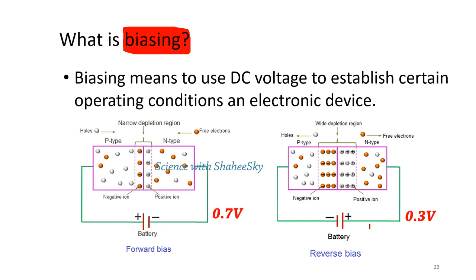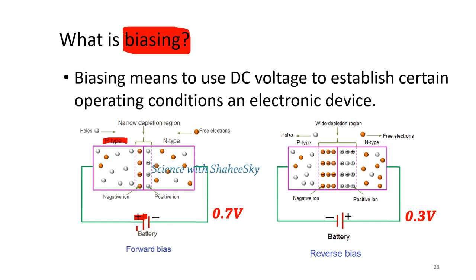We'll see what happens when we give the external voltage to the p-n junction. There are two ways of giving external voltage. One way is to connect the positive side of the p-n junction to the positive side of the battery.